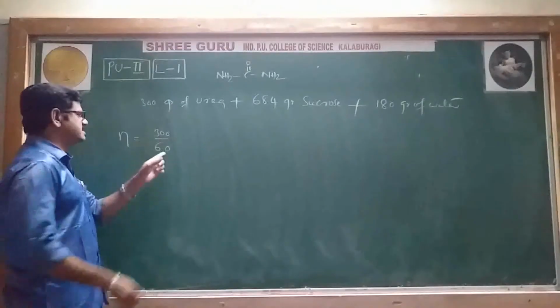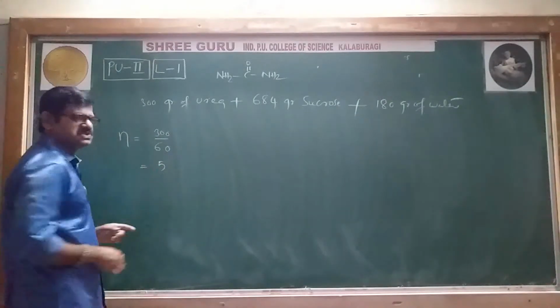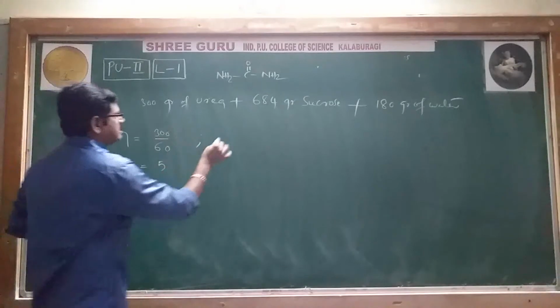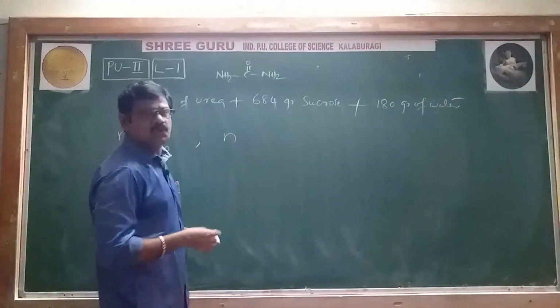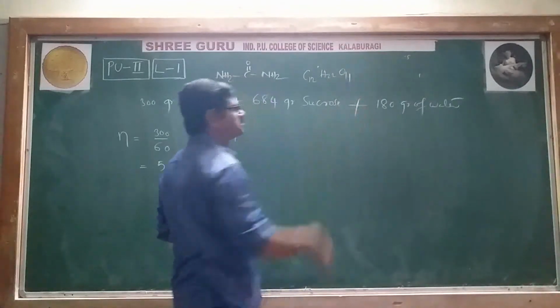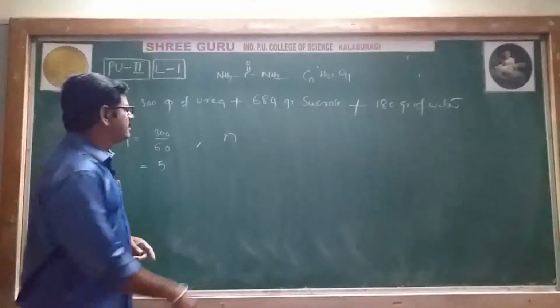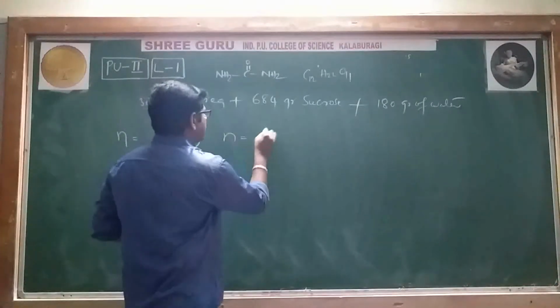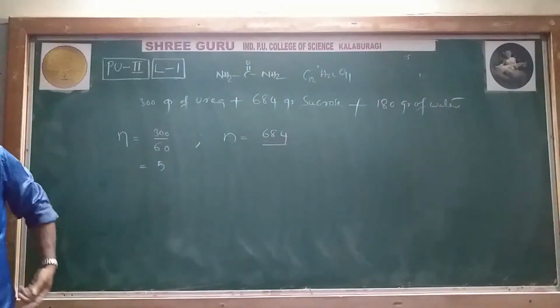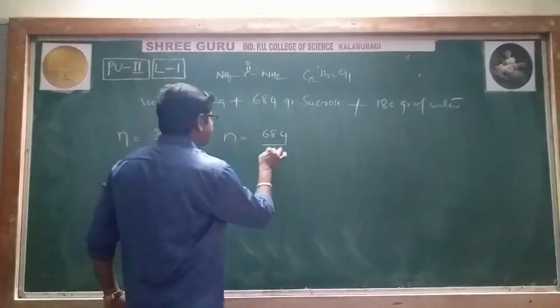The molar mass is 60. So 300 divided by 60 is just 5 moles. Next, the number of moles of sucrose. Sucrose is C12H22O11, the sugar. The mass 684 divided by its molar mass, 342.